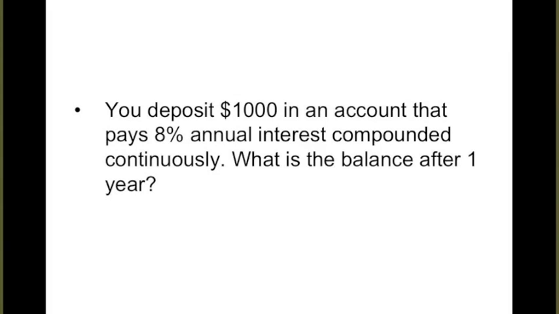So if we deposit $1,000 into an account, that's our principal, that pays 8% interest, that's our rate. What is the balance after 1 year? That is our time. So our equation is amount is equal to PERT, P times E to the power of RT. You do need to memorize this formula. You do not need to memorize the really messy version of it, but this one you do for 2 reasons. It's a lot cleaner, so I think you can handle it, and it's more realistic because this is really what most financial institutions do and not the other one.